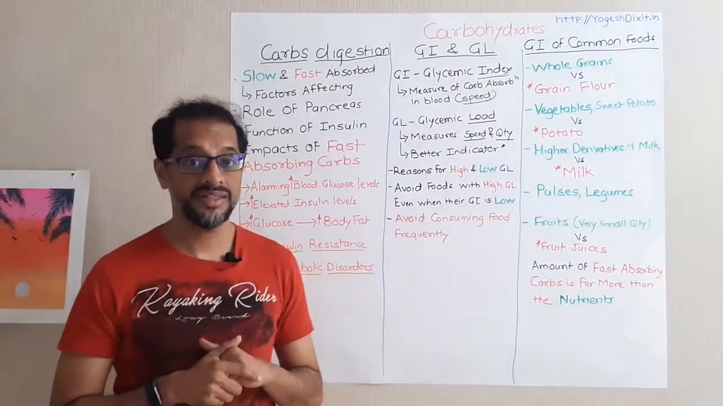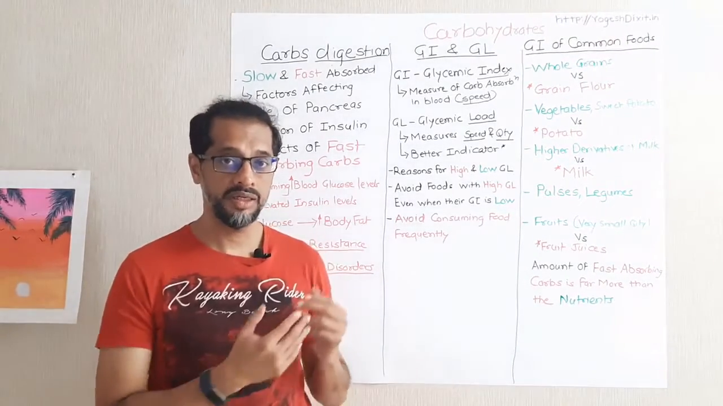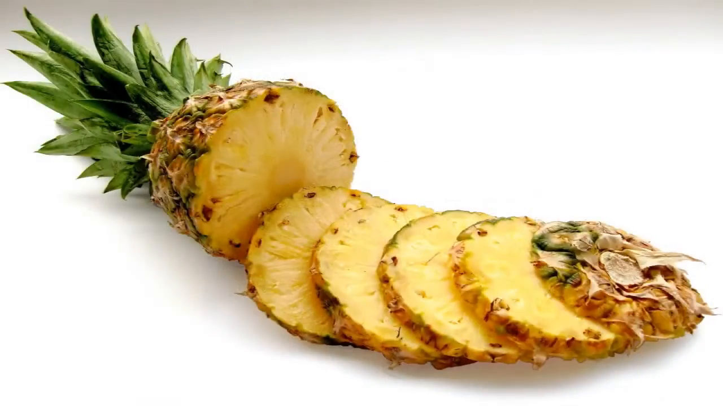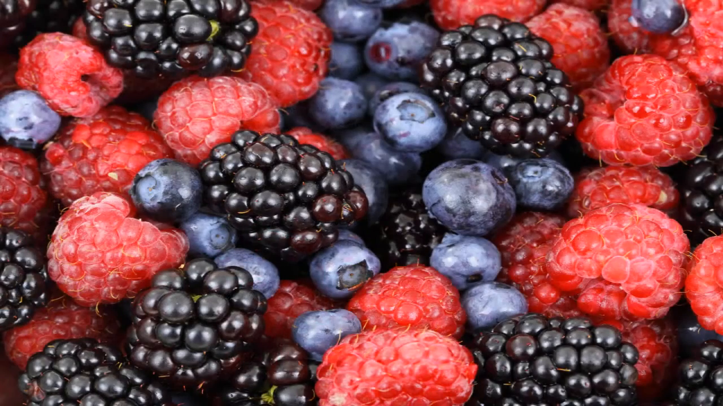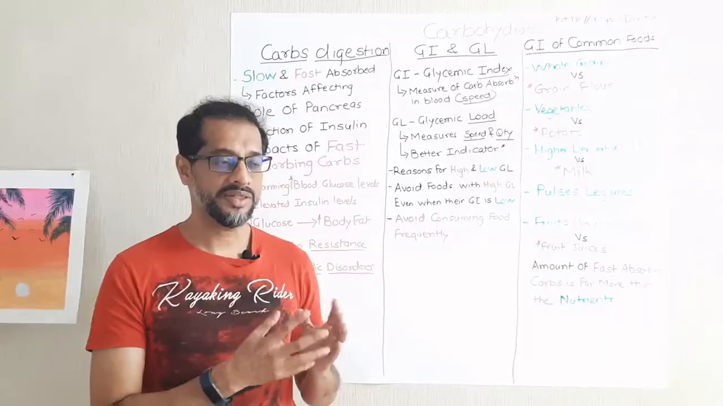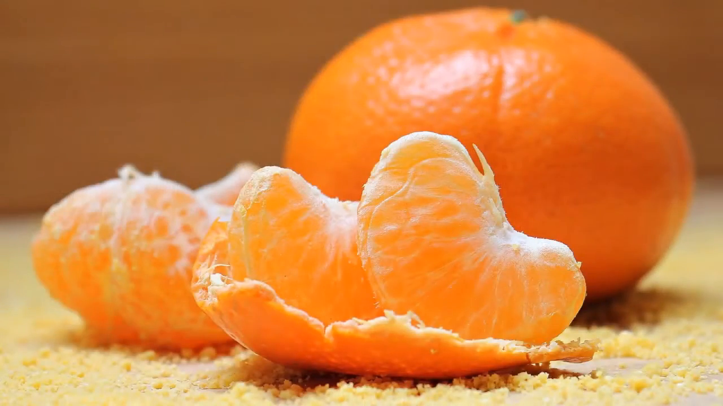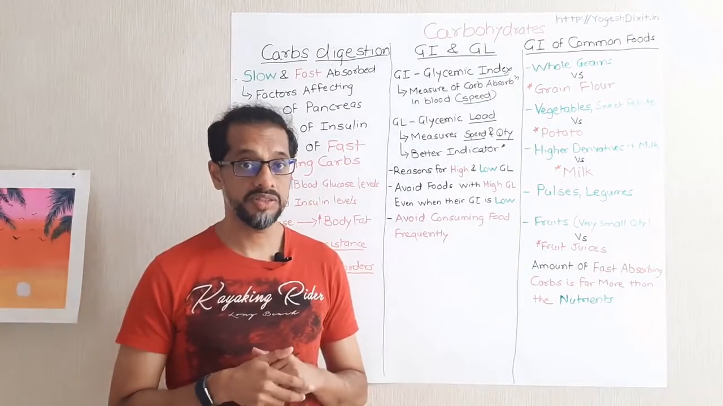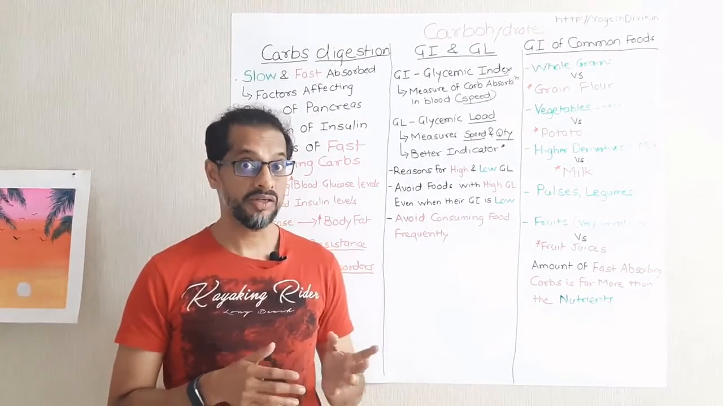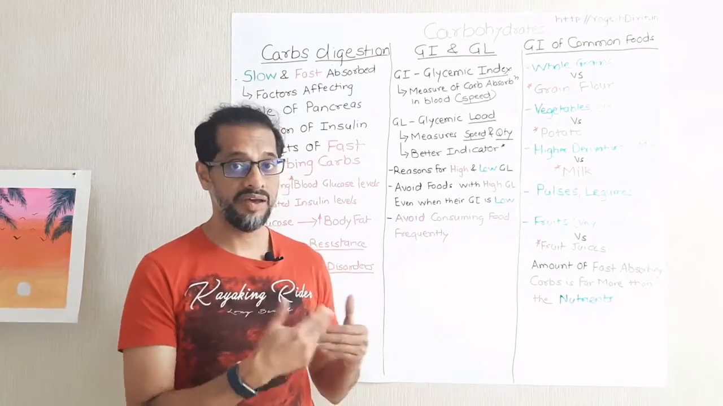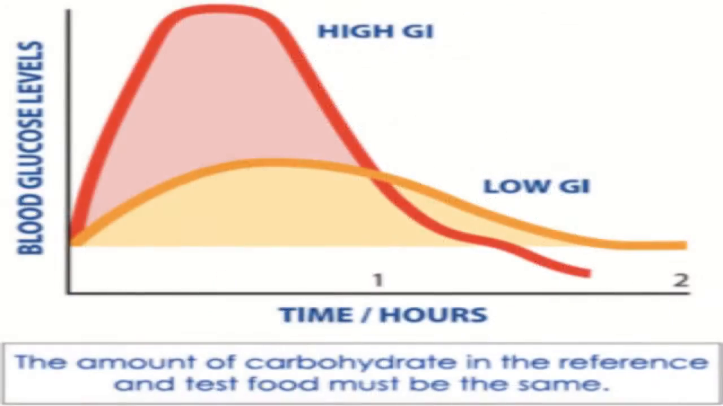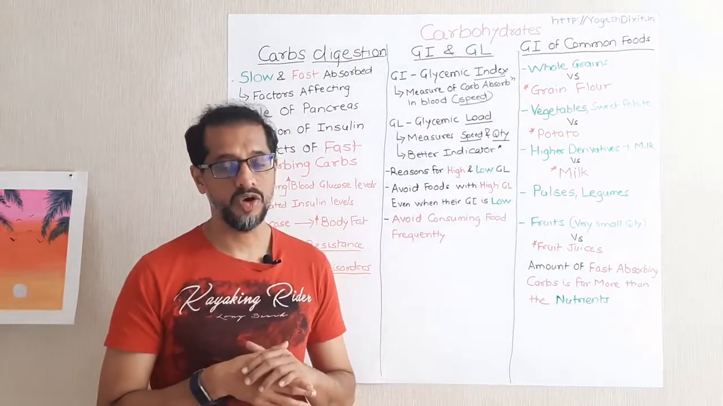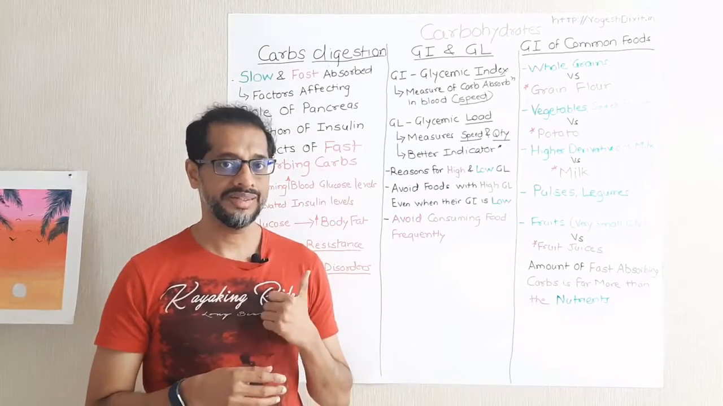So this helps in understanding what happens when we consume, let's say, a wheat roti versus a lachha paratha, a pineapple versus a bunch of berries like raspberries, strawberries, blackberries, and let's say a couple of oranges versus a glass full of orange juice. Since the GI value of all these foods is different, the impact on blood glucose after consuming them is going to be drastically different.